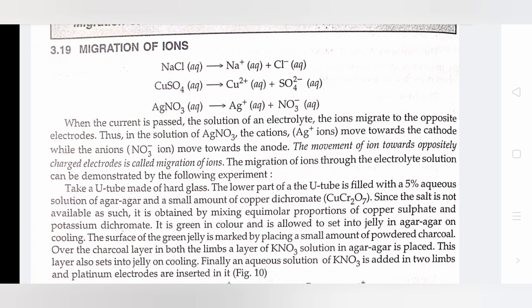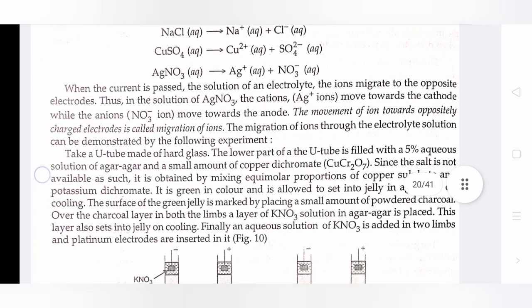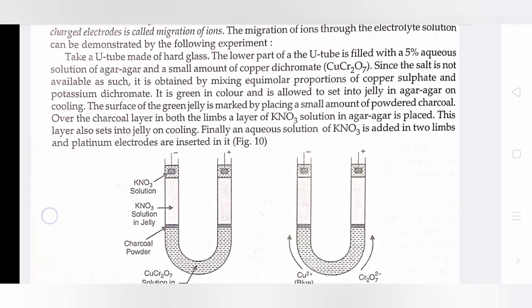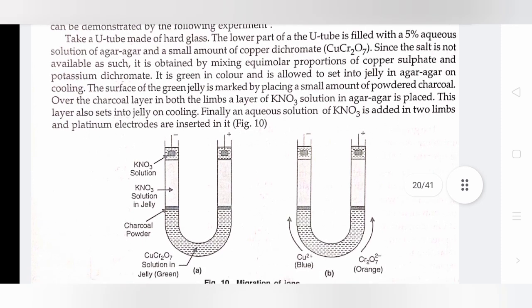The migration of ions through the electrolytic solution can be demonstrated by the following experiment. Take a U-tube made of hard glass. The lower part of the U-tube is filled with a 5% aqueous solution of agar-agar and a small amount of copper dichromate. Since the salt is not available as such, it is obtained by mixing equimolar proportions of copper sulfate and potassium dichromate. It is green in color and is allowed to set into jelly in agar-agar on cooling.